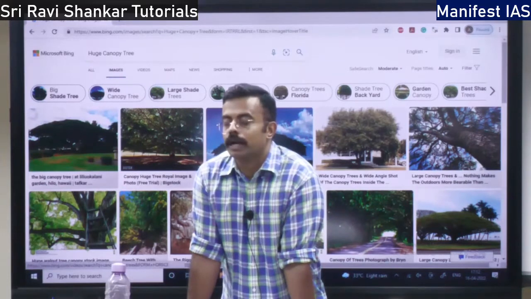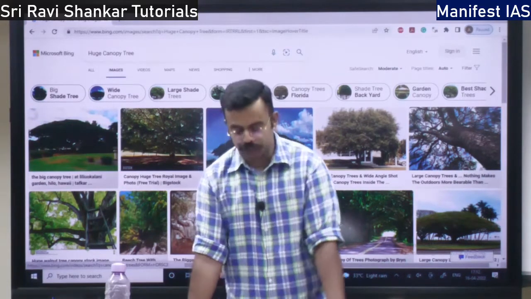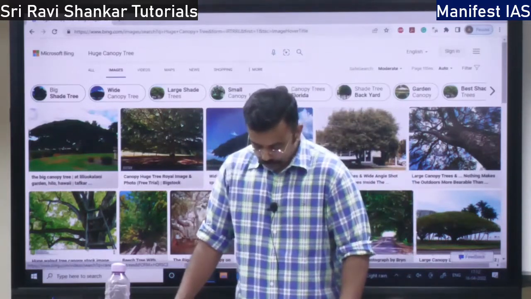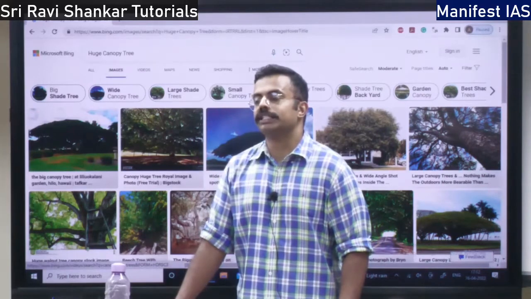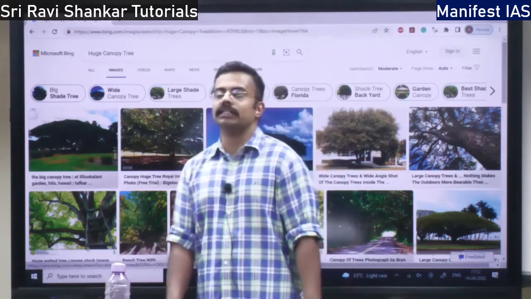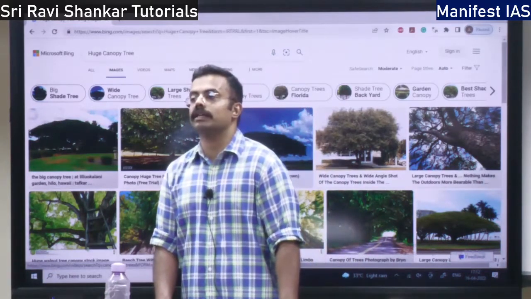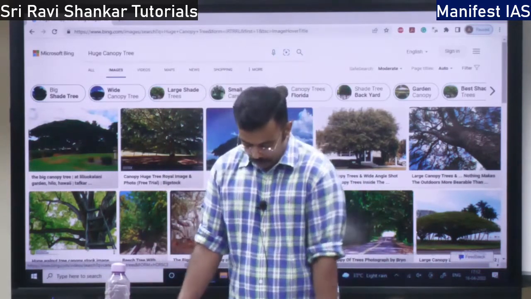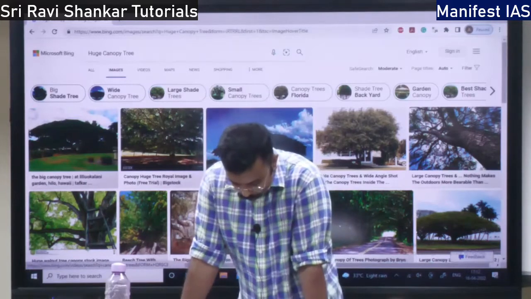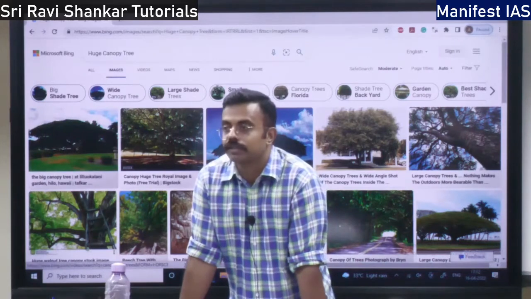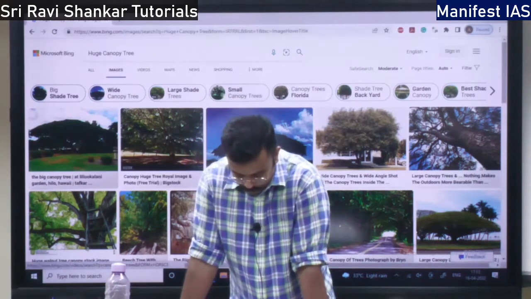There is one more phenomenon called etiolation. Etiolation in the plants. What do you mean by etiolation? See, when the plants do not receive sufficient sunlight, there is no light, then the plant and the leaves are going to turn pale yellow in color. That is called etiolation, and the leaves are going to become long, elongation. That is the meaning of etiolation, right?